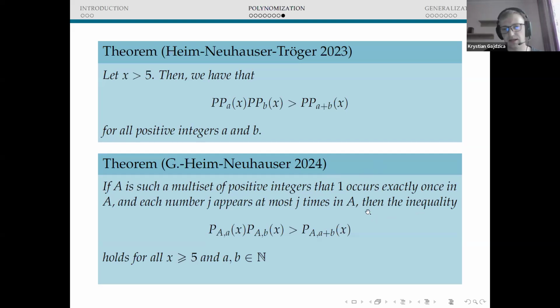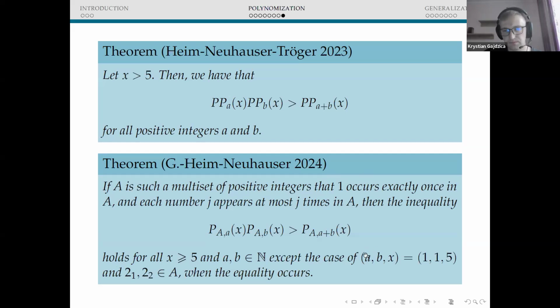But here, if that is the case, we have the Bessenrodt-Ono inequality of that kind. But there is once again one exception, namely if we have the situation in which 2 occurs in A exactly two times, then we have the equality for the following triple.